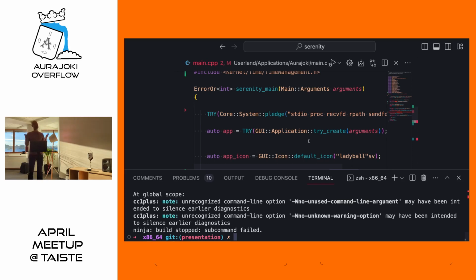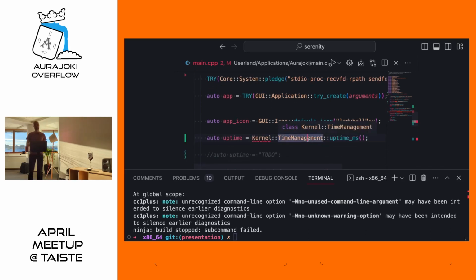We need to escalate our privileges to kernel mode. To be a bit more precise, what we need to do is hold our user space application running, then move the execution to the kernel where we can do anything, like read the kernel memory. In our case, we want to read the uptime information. We need to give the kernel the control to do its thing, and then return the execution back to user space.